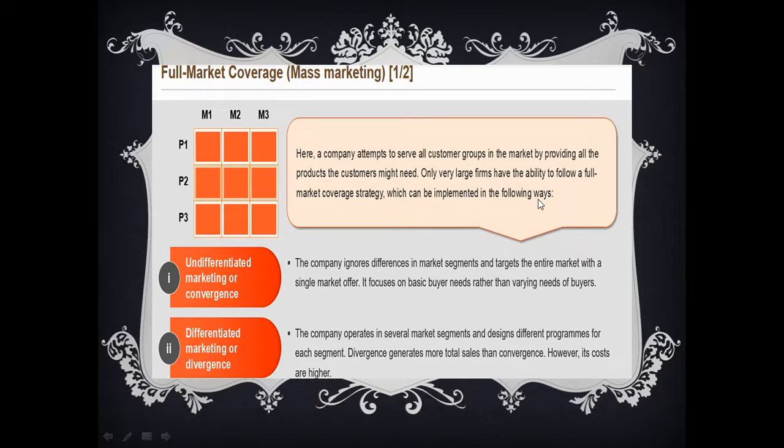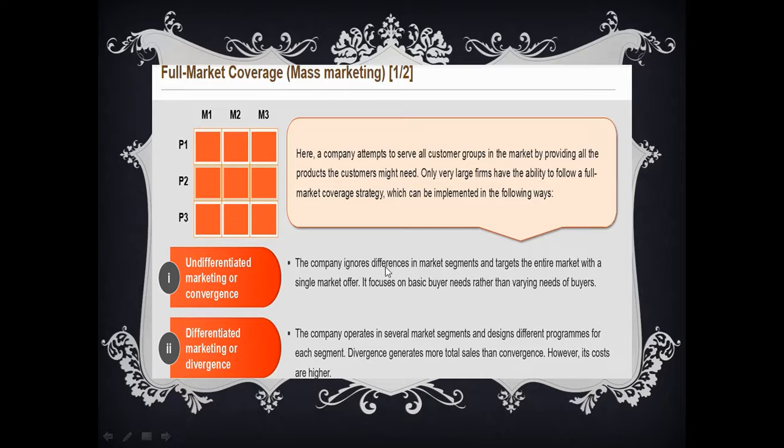Full market coverage is not an ordinary task. The company should be very big, should have a long track record in the business, and should be very strong in all different aspects, in terms of resources, technical know-how, so many things. They should be big enough to get into full market coverage. And it's of two types: undifferentiated marketing, or convergence, and differentiated marketing, or divergence.